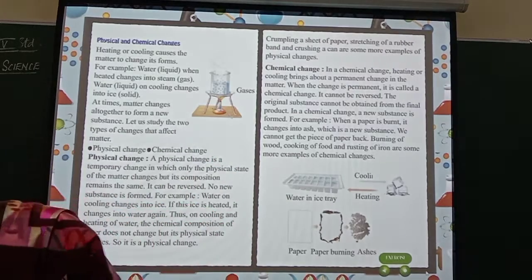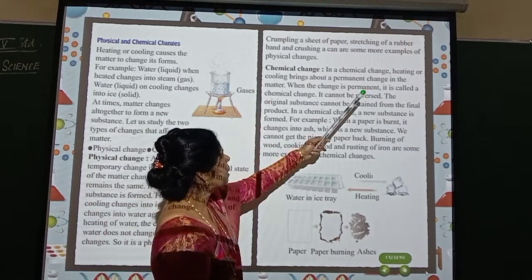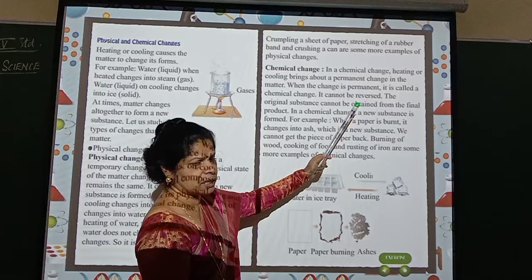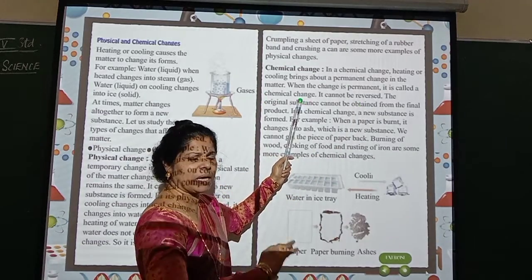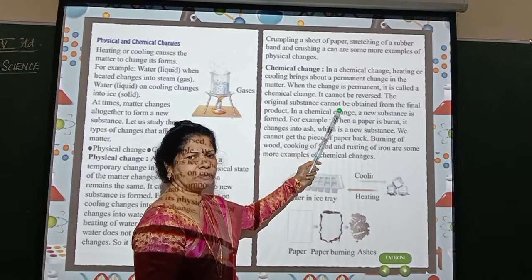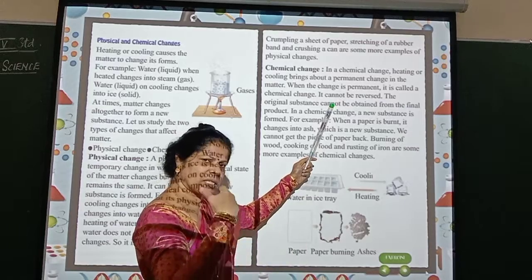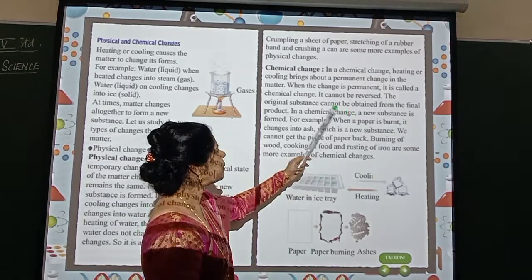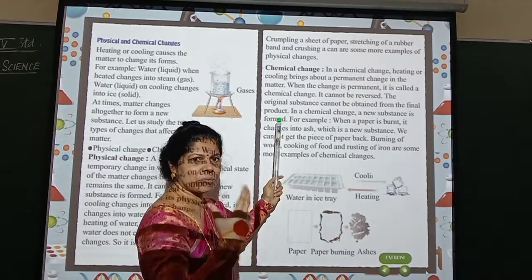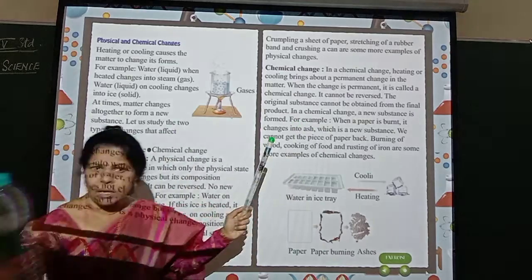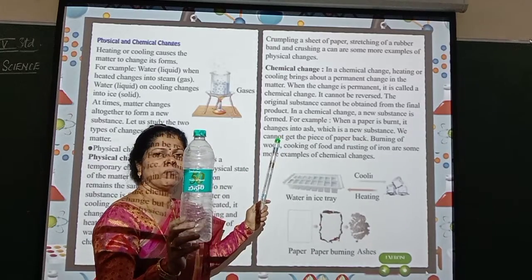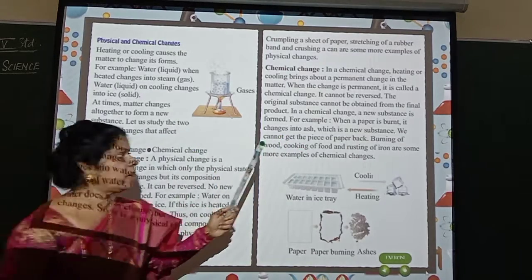Right? So, here you see, in a chemical change, heating or cooling brings about a permanent change in the matter. When the change is permanent, it is called a chemical change. It cannot be reversed. Again, you cannot get it back. If you have done it, it is done forever. The original substance cannot be obtained from the final product. So, if I am just burning this, can you get it back into a bottle? No. You will not get it back into the form of a bottle. So, then we call it a chemical change.